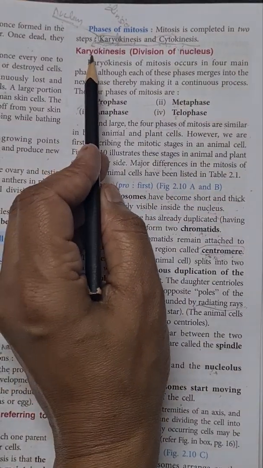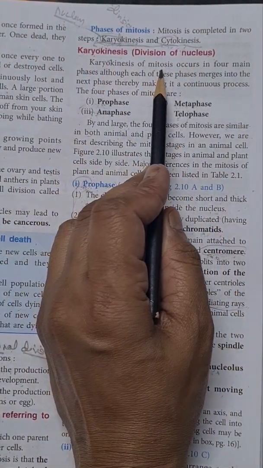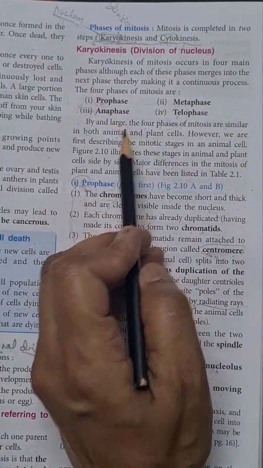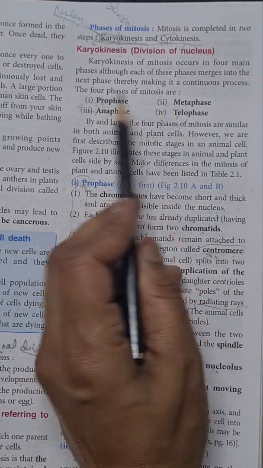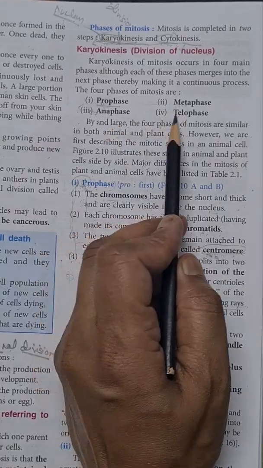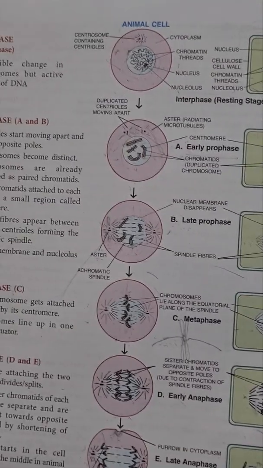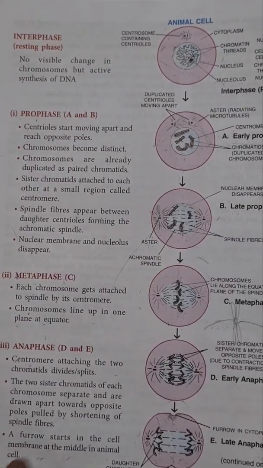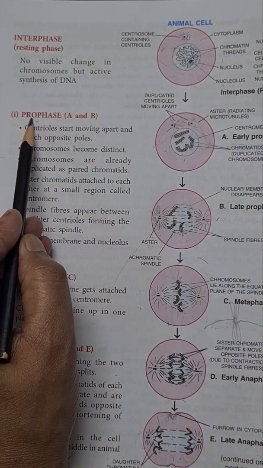Starting with karyokinesis, division of nucleus. Karyokinesis of mitosis occurs in four main phases which are similar in both plant and animal cell. These four phases are prophase, metaphase, anaphase and telophase. Starting with the first phase, that is prophase, with the diagram. Pro means first, the first phase of karyokinesis.